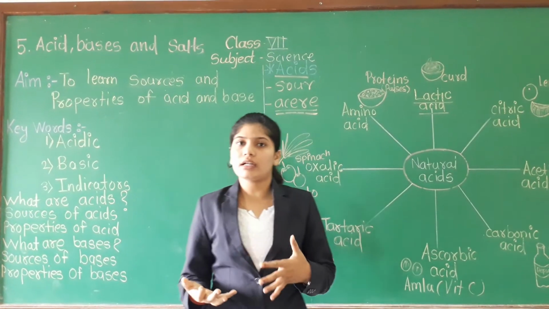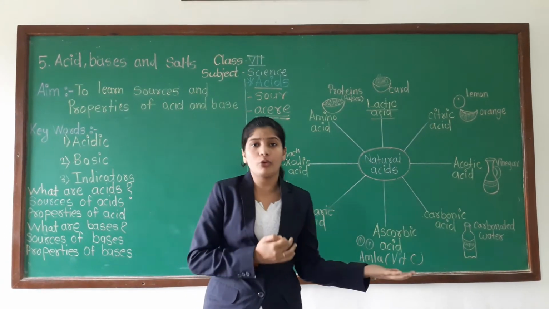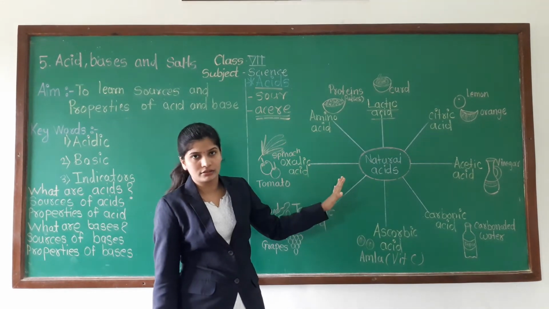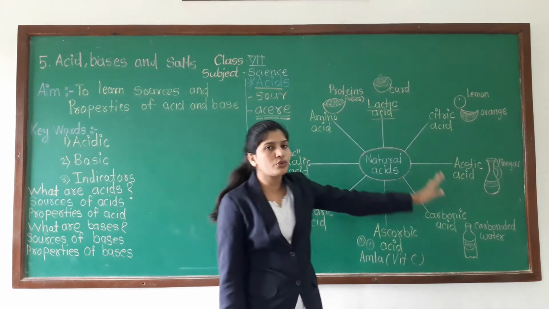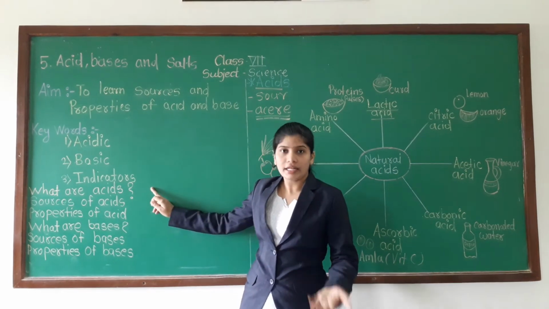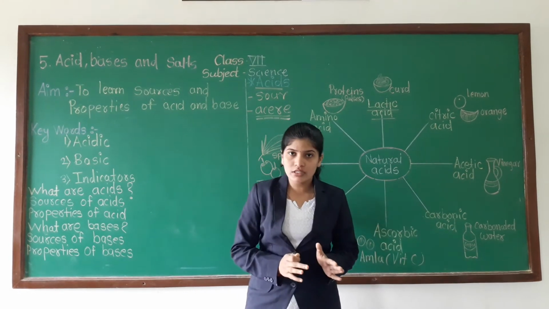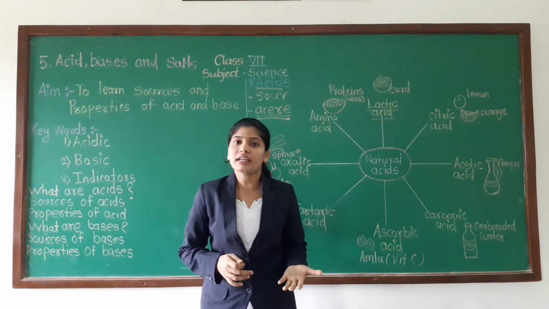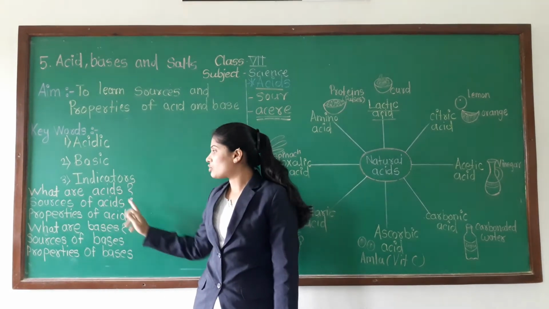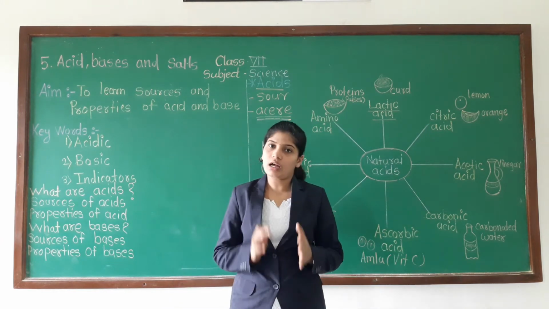Many other examples are also there, like hydrochloric acid, but that acid we make in the laboratory. These are natural acids, meaning we are not making them. They are naturally present in fruits, vegetables and other food items. So here we have completed what are acids and sources of acid. Understood what are acids? The substances which are generally sour in taste are known as acids. And for the sources, you can write that natural sources are there, and some laboratory sources are also there.